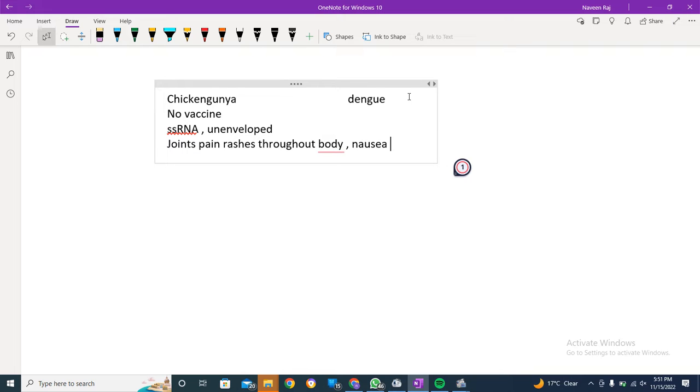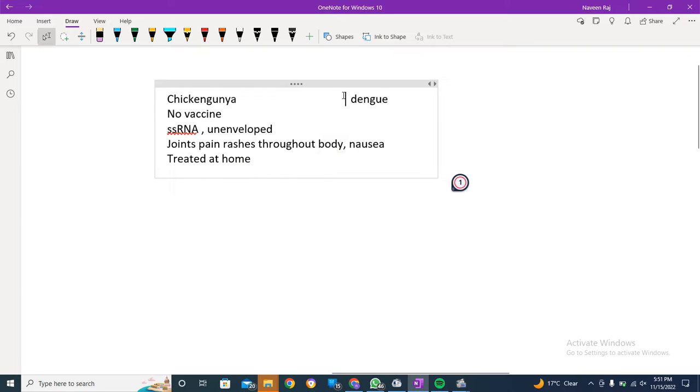Nausea means you're feeling like vomiting. This can be treated at home. Our immune system fights this. It takes time, but it fights it off.